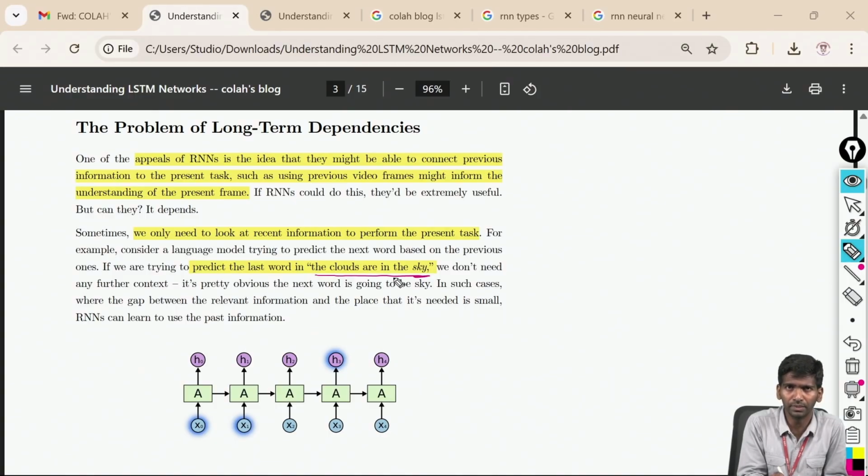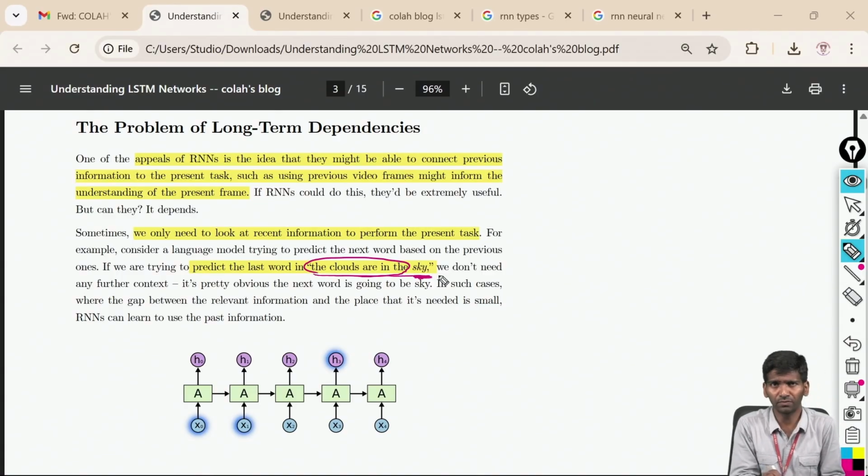Where the clouds will be? In the sky, right? So "sky" will be the appropriate word here. This is the predicted word in this whole sentence. If you consider the remaining words, they won't fit into this sentence.